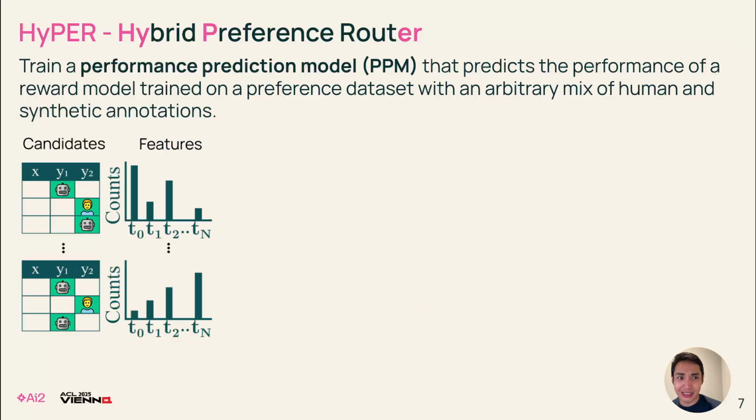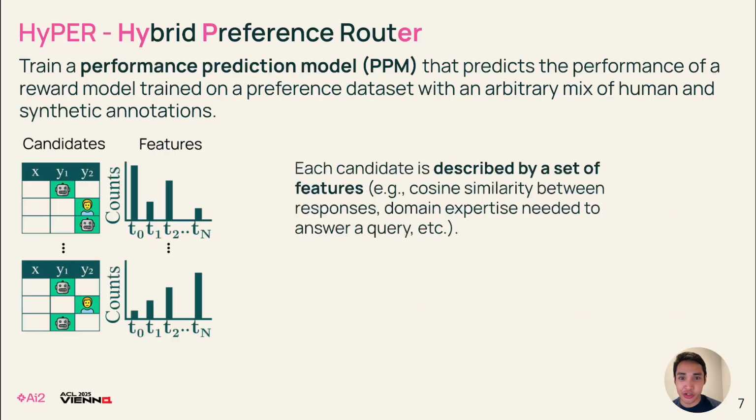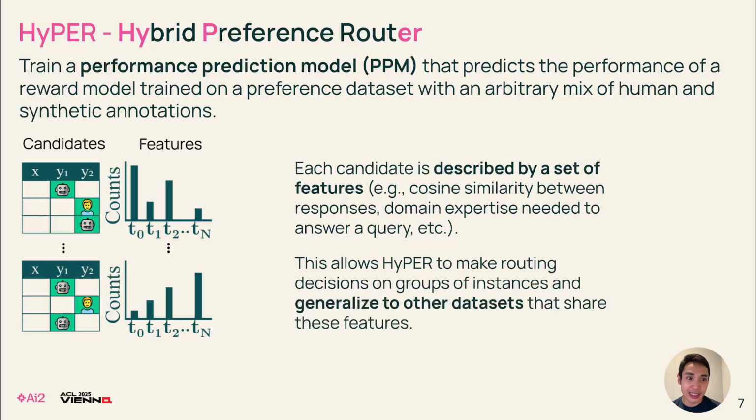Each candidate is then described by a set of features. For example, these features might include the cosine similarity between model responses, the domain expertise needed to answer a query, or whether that particular user query has a safety concern, and more. Using these features allows HyPER to make routing decisions based on these groups of instances, and also allows it to generalize to other datasets that share these features.